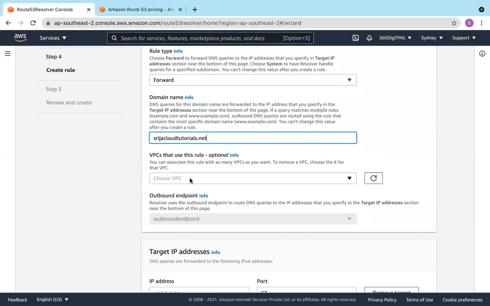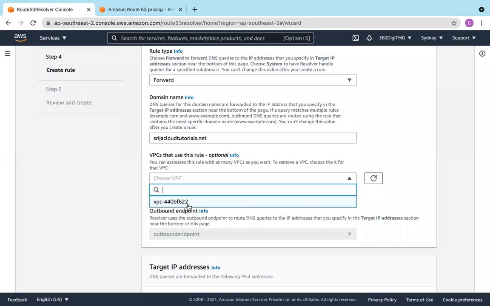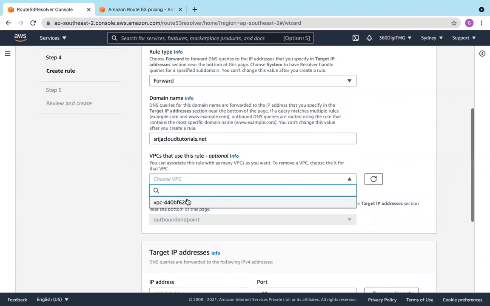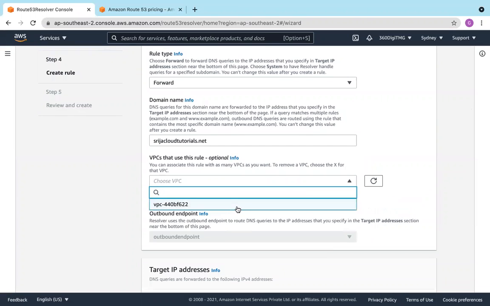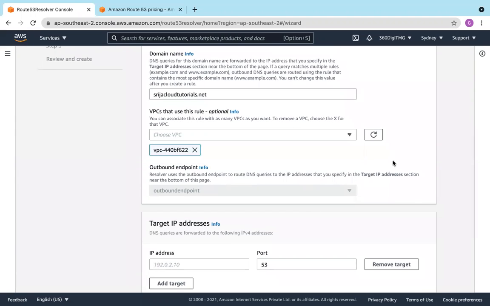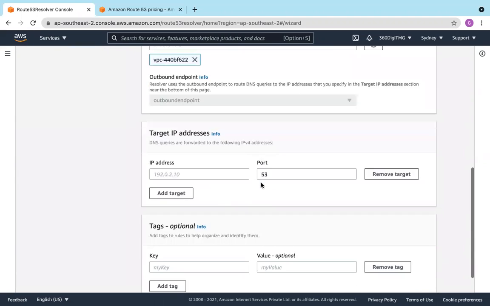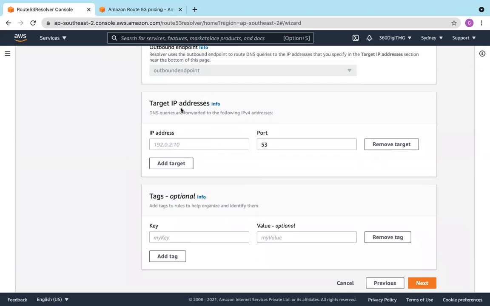So choose VPC, this is the VPC. Now target IP addresses.